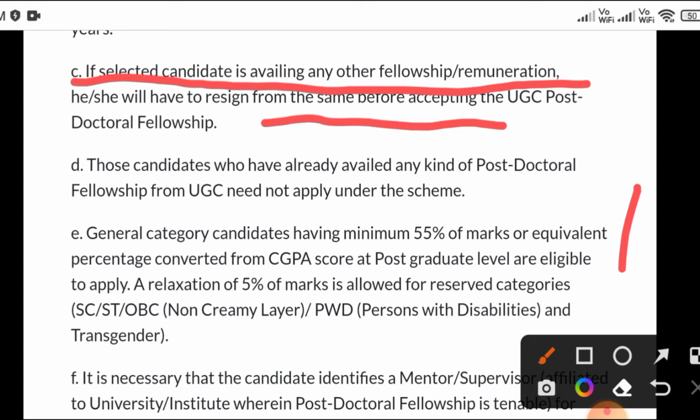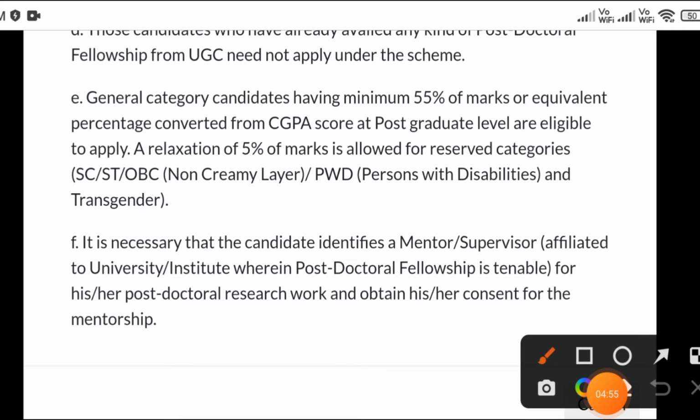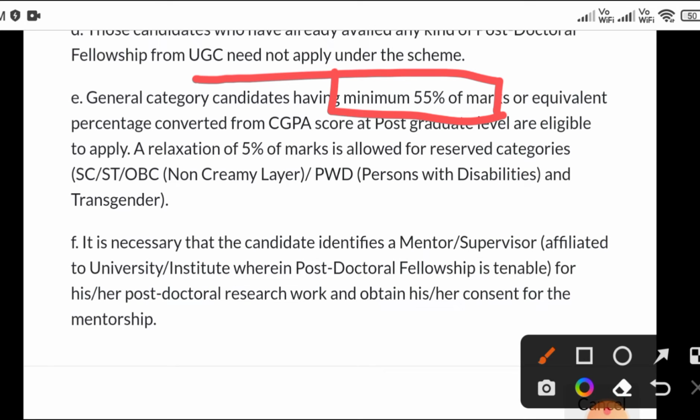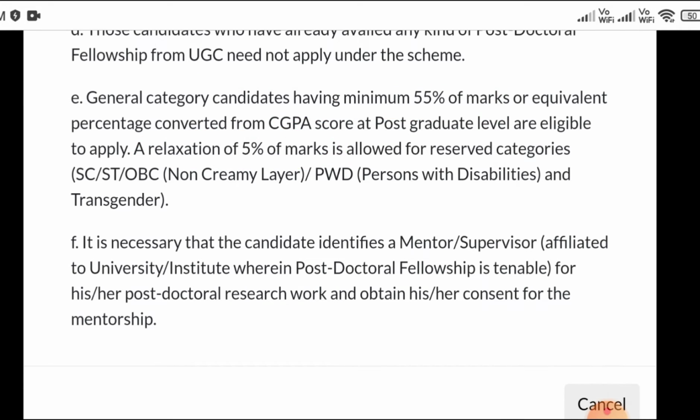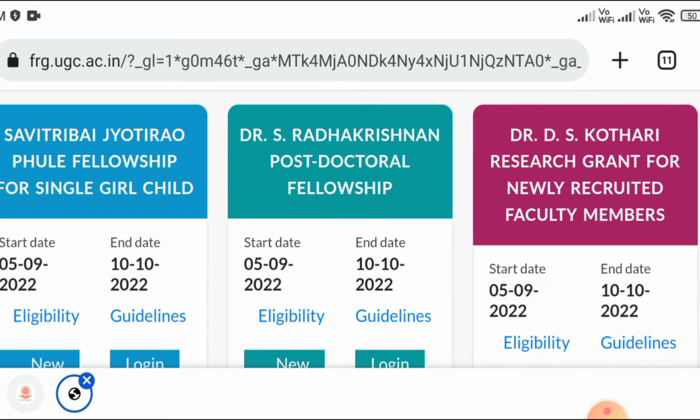Now move to the next one. Another point you should remember here: the minimum percentage should be 55 for the general category, and for the reserve category 50. It means 55% for the general and 50% for the reserve category. So now we are moving to the next fellowship.